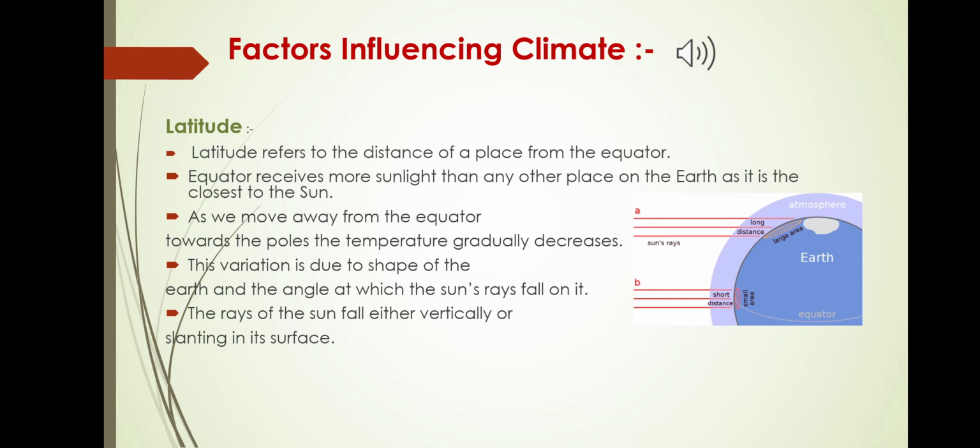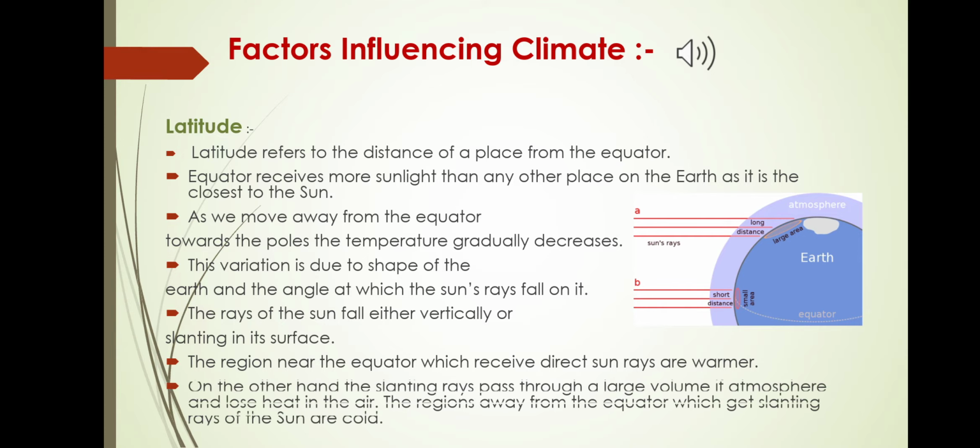The vertical rays pass through less volume of atmosphere and hardly lose heat, and that is why the regions near the equator, which receive direct rays, are warmer. On the other hand, slanting rays pass through a large volume of atmosphere and lose heat in the air. That is why regions away from the equator, which only get slanting rays of the sun, are cold.